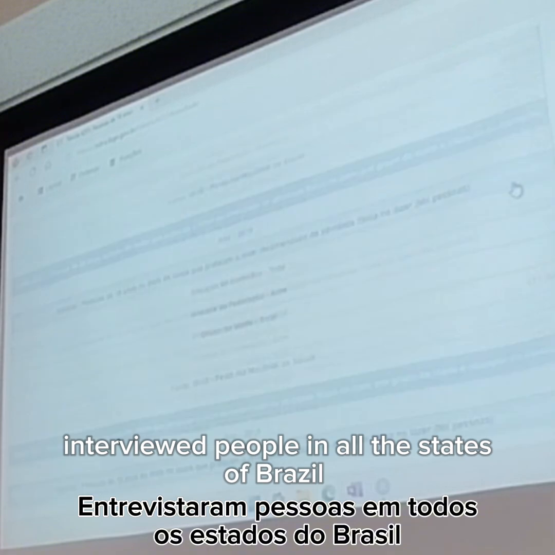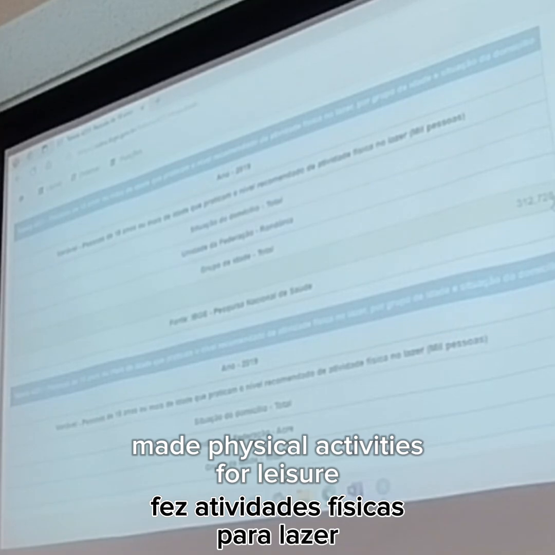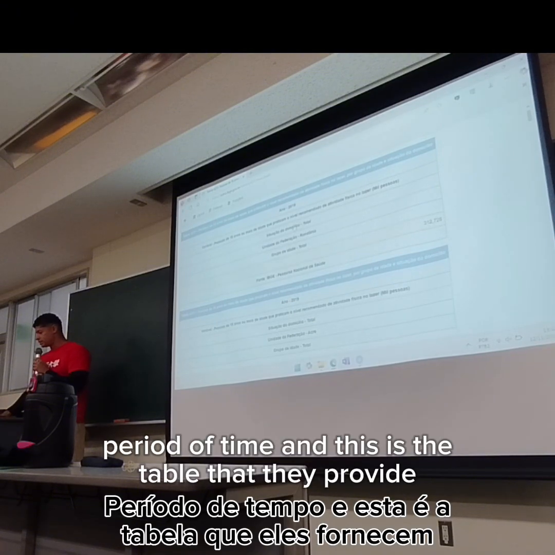They interviewed people in all the states of Brazil, and they counted the number of people who said they did physical activities for leisure for a minimum period of time. This is the table they provide.